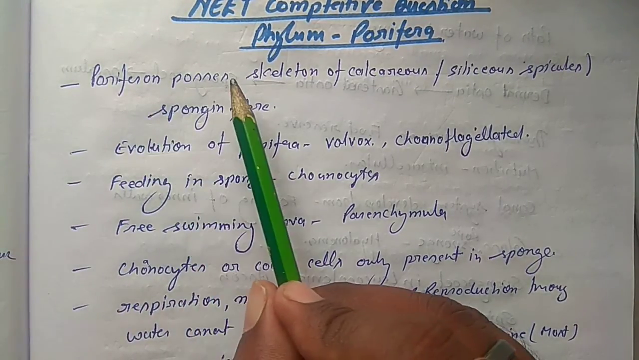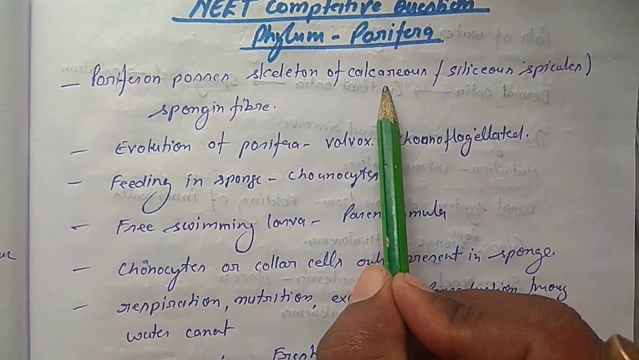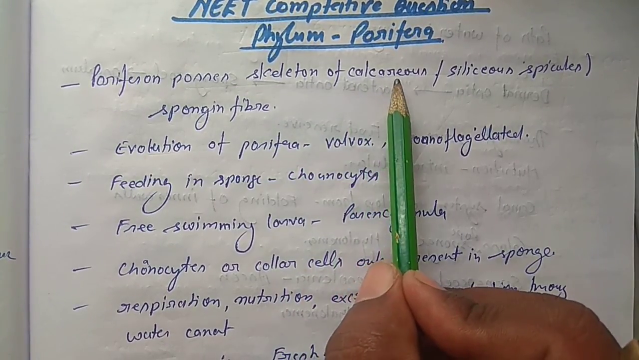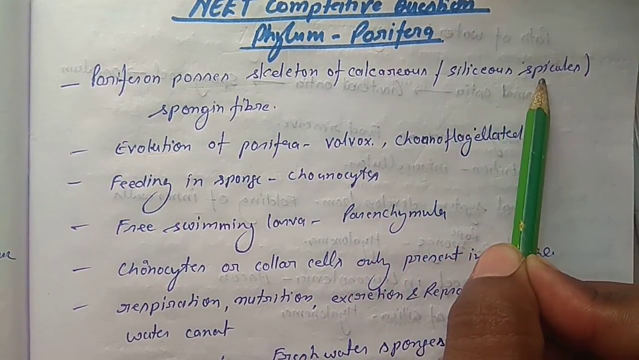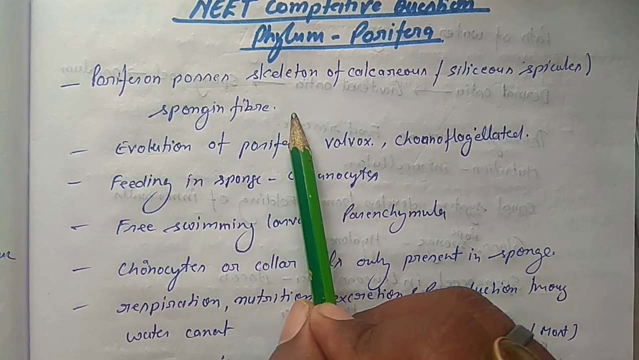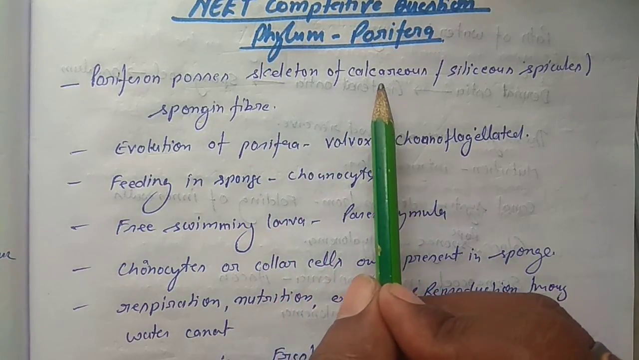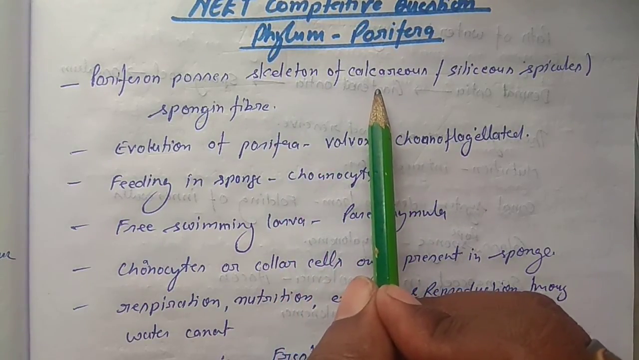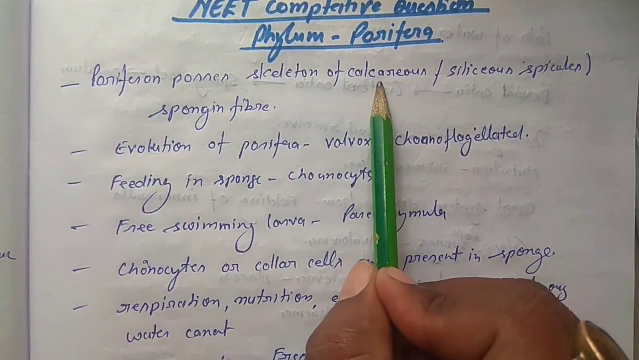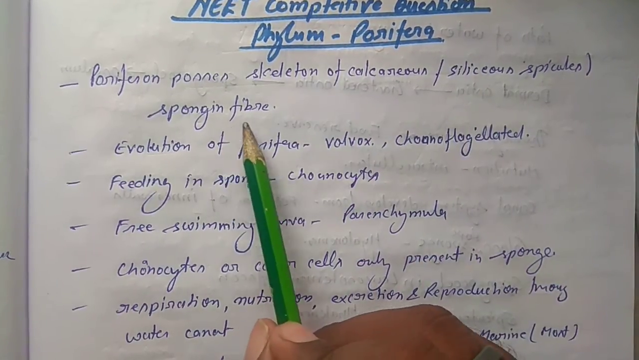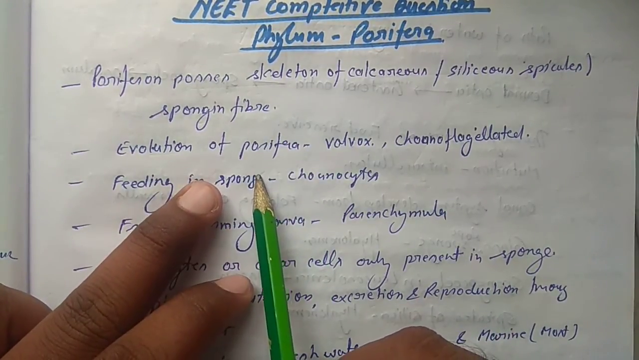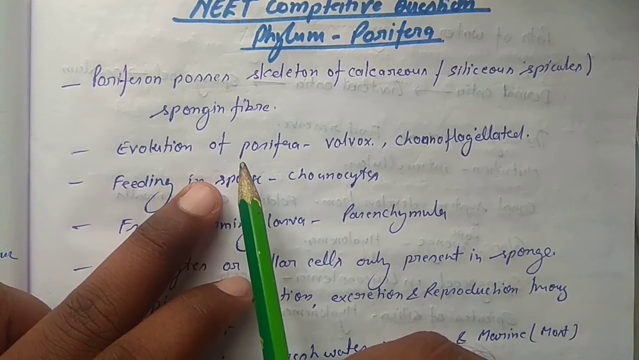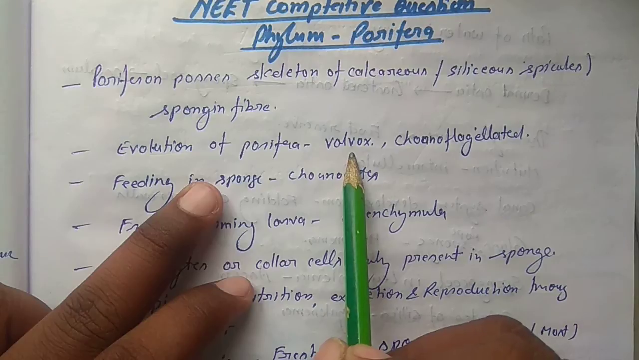First, Porifera possess a skeleton of calcareous, siliceous spicules or spongin fibers. So the skeleton is made up of calcareous, siliceous or spongin fiber also. Okay, evolution of the Porifera: it belongs from the organism known as the choanoflagellate.